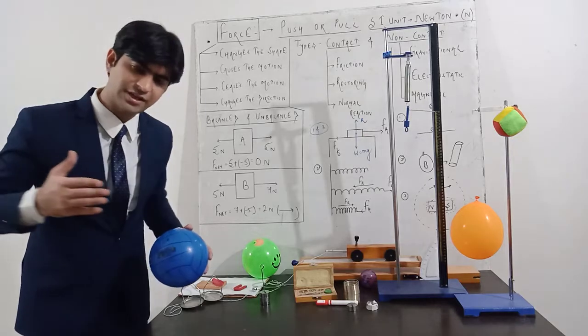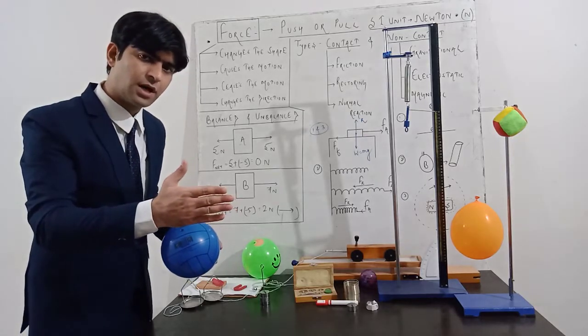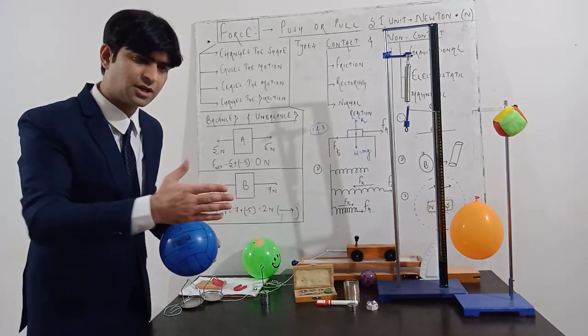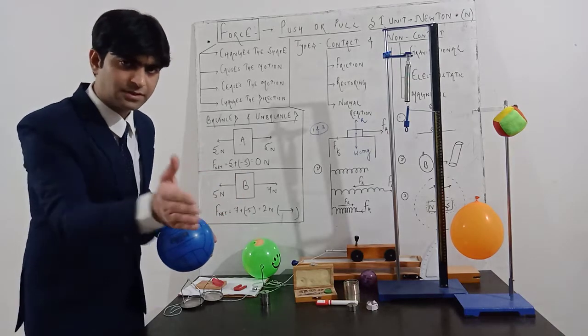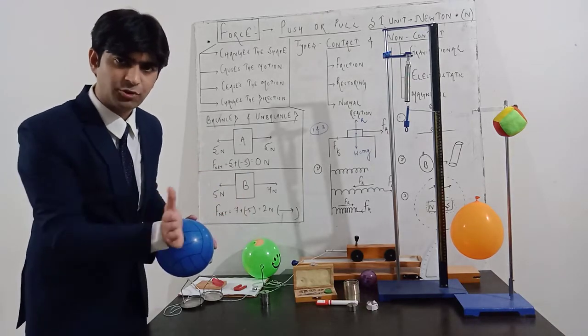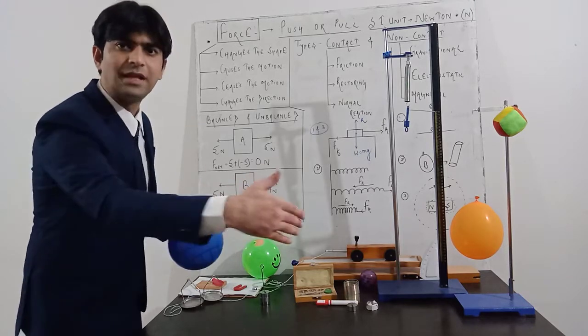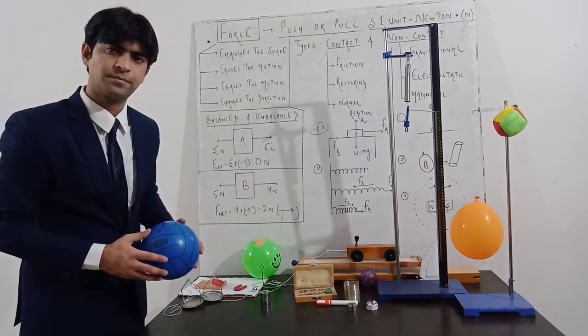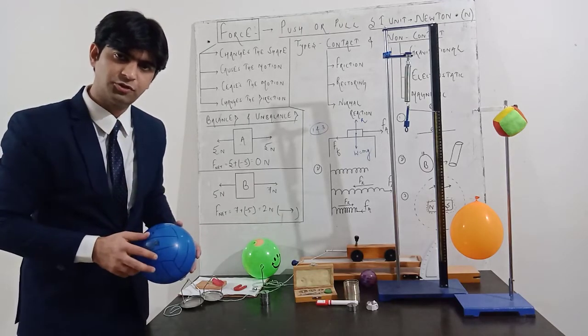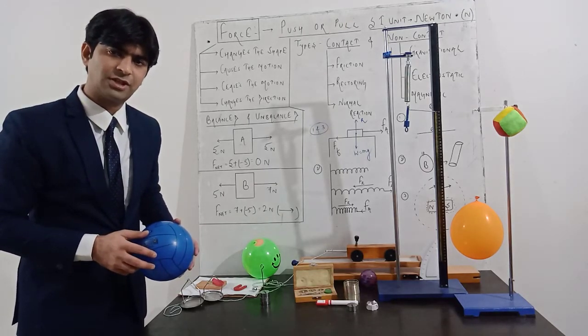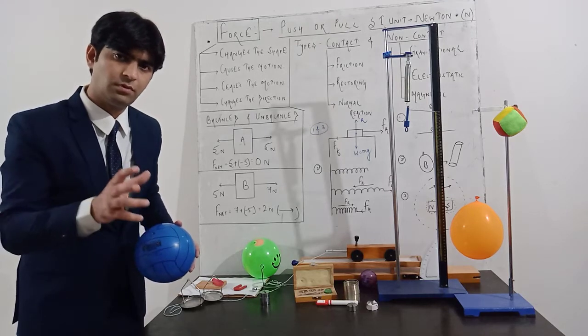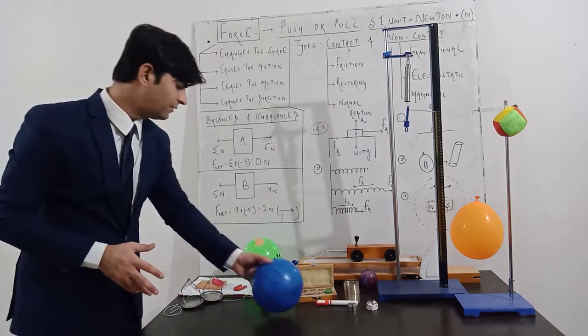If you're traveling in a straight line in your car or riding a bike, whenever a sharp turn comes, you have to apply a certain amount of force to direct your car or your bike to travel on that turn. So without application of force, you won't be able to change the direction of motion of a body. I have this pendulum bob here.